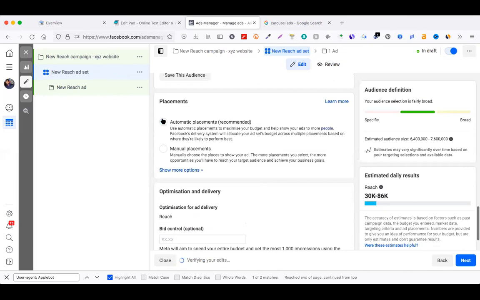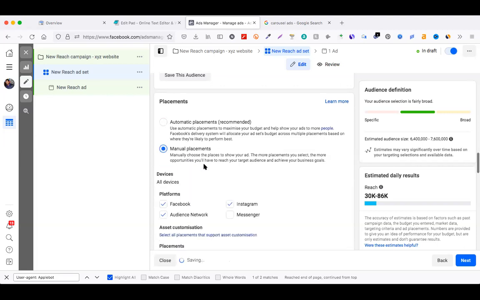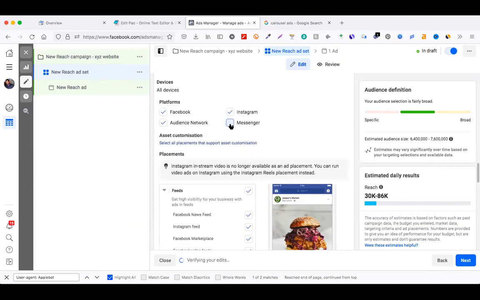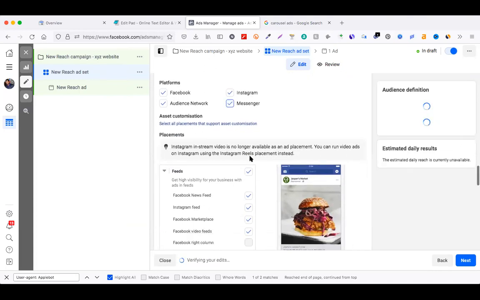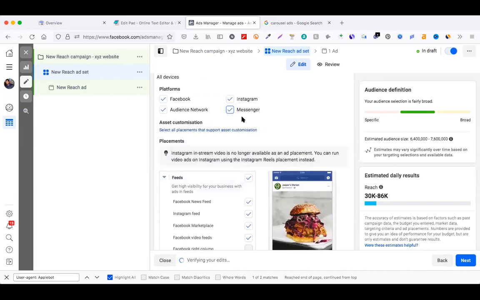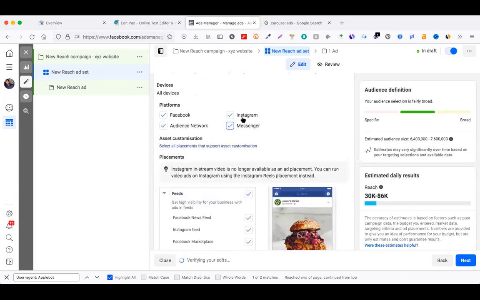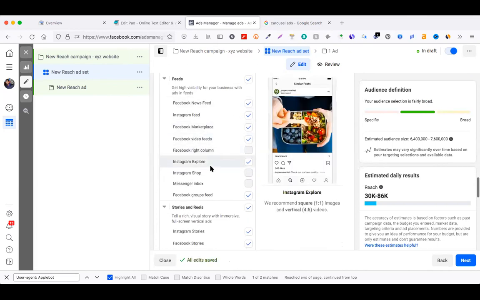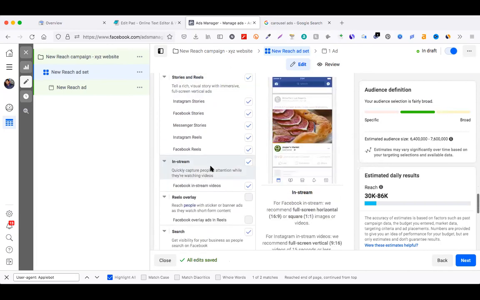Where to show your advertisements? Automatically, Facebook will decide: on Facebook, on Instagram, and there are many placements. Include Messenger as well. Why these options, sir? Facebook, Instagram, Messenger, is it the same company maintained by Facebook? Yes. The Audience Network also. So we can host this in all four in one shot if I opt for it.